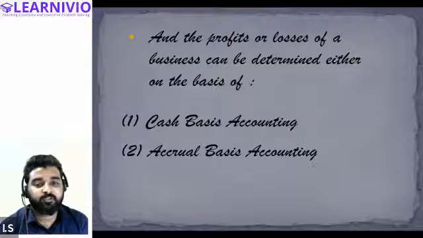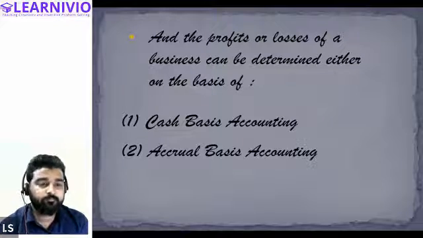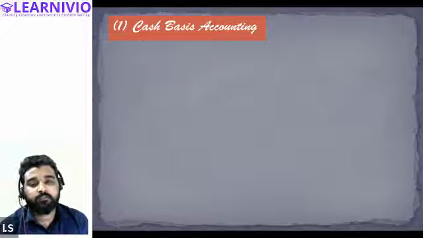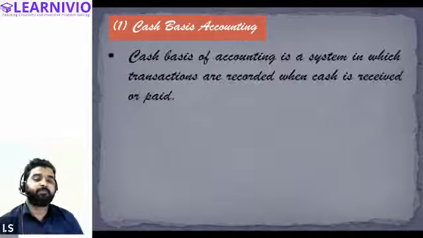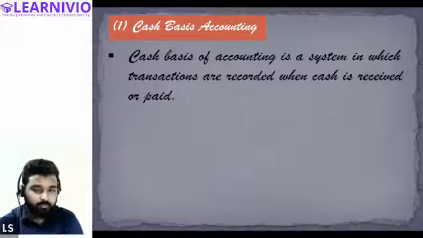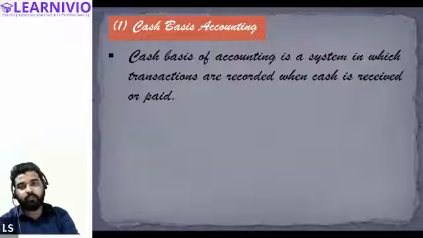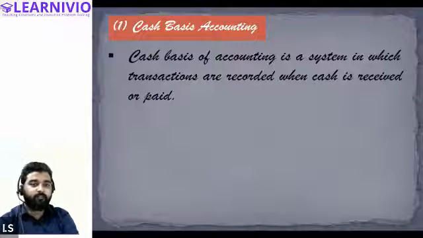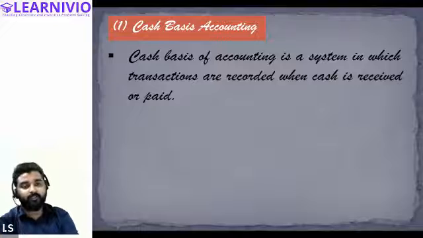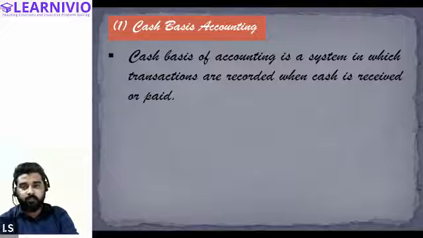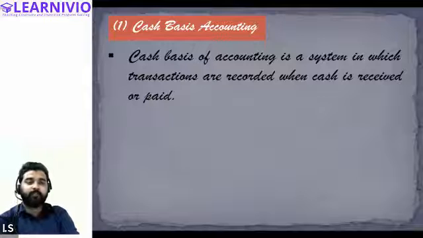So first of all, let's start with cash basis accounting. What is cash basis accounting? Cash basis accounting is a system which says that a transaction should be recorded only when cash is received or paid. Whenever there is an inflow or outflow of cash, only then should the transaction be recorded. That is what cash basis accounting says. Getting my point?